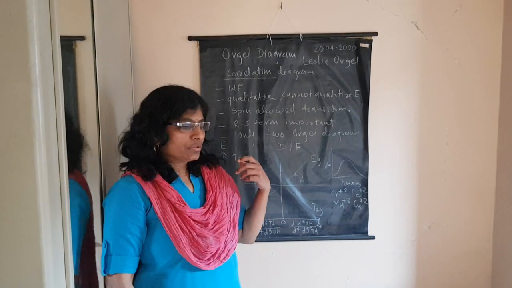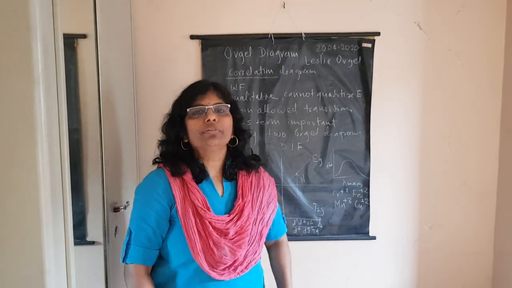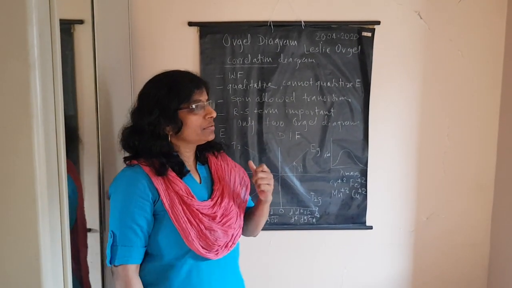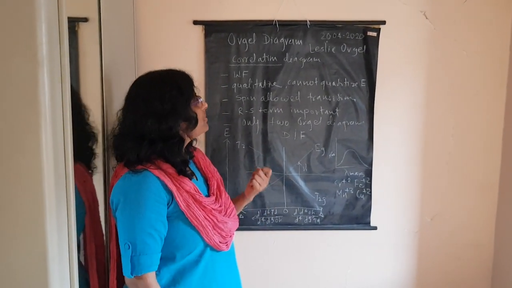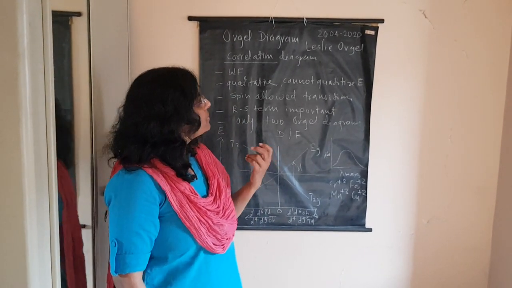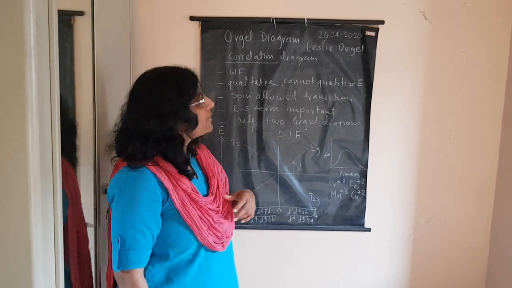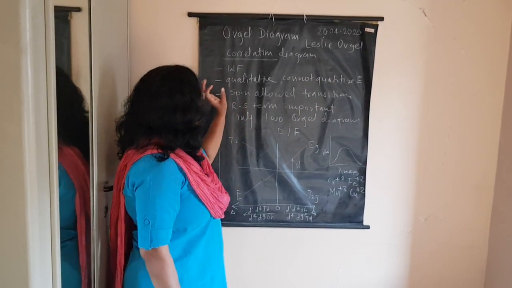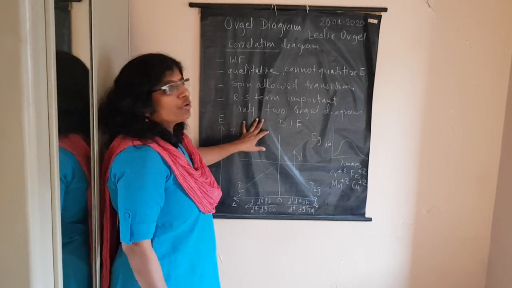Now, the next topic, which is also important for our syllabus, is the Orgel diagram. Why is this Orgel diagram set for this syllabus? This is actually a correlation diagram, invented by Leslie Orgel, a scientist. Now, why is this important?